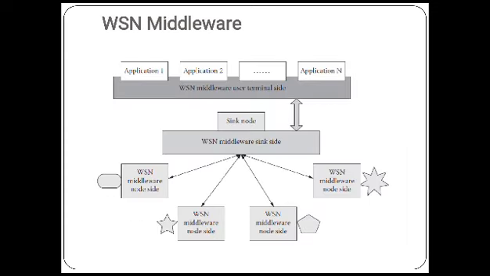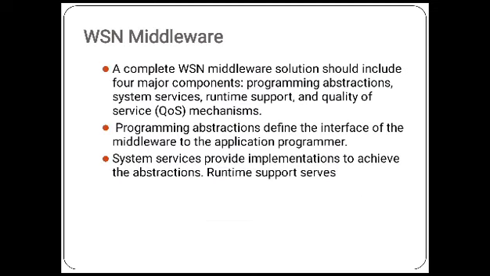So as we know, we will have the wireless sensor network with middleware on the node side, and they are connected to the sink side. From the sink side we go to the sink node. From the sink node it is given to the WSN middleware user terminal side, and then to the application. A complete wireless sensor network middleware solution should include four major components: programming abstraction, system service, runtime support, and quality of service mechanism. Programming abstraction defines the interface of the middleware to the application programmer. System service provides implementation to achieve the abstraction.